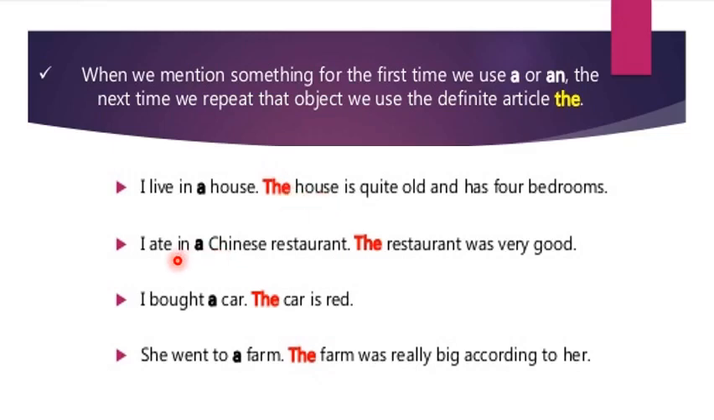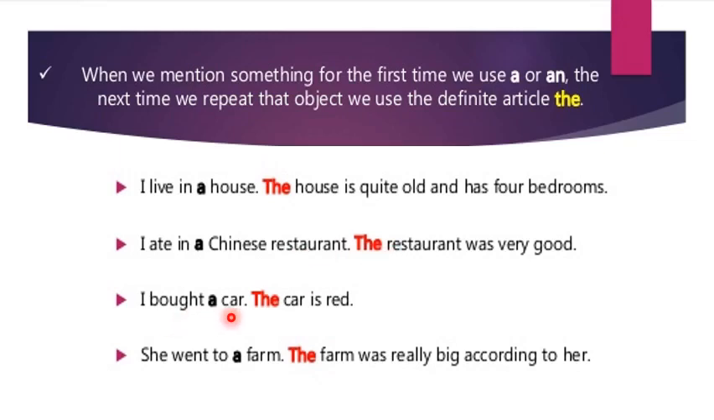Let's see the next example. I ate in a Chinese restaurant. The restaurant was very good. Now again you can see in the first sentence a restaurant is mentioned for the first time, and in the second sentence the restaurant is mentioned a second time, and here we have used definite article the.